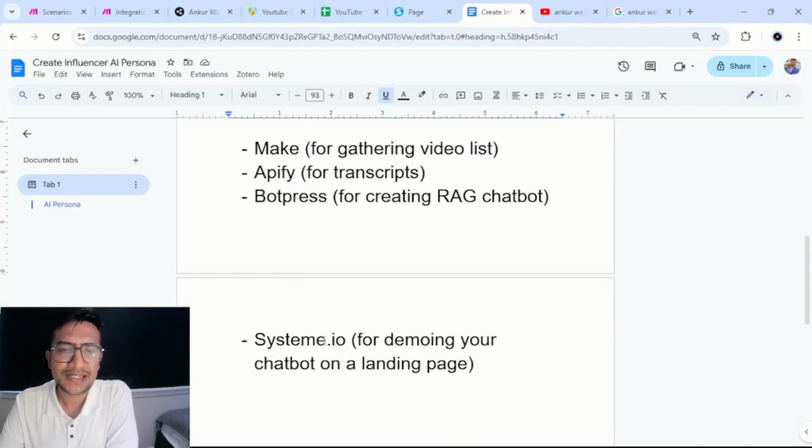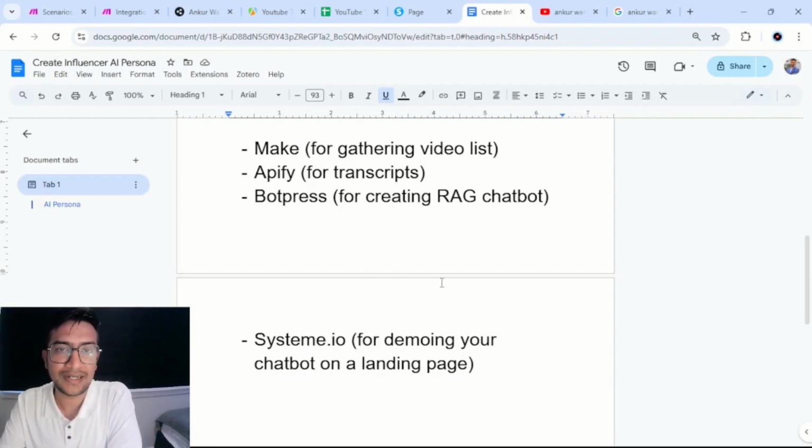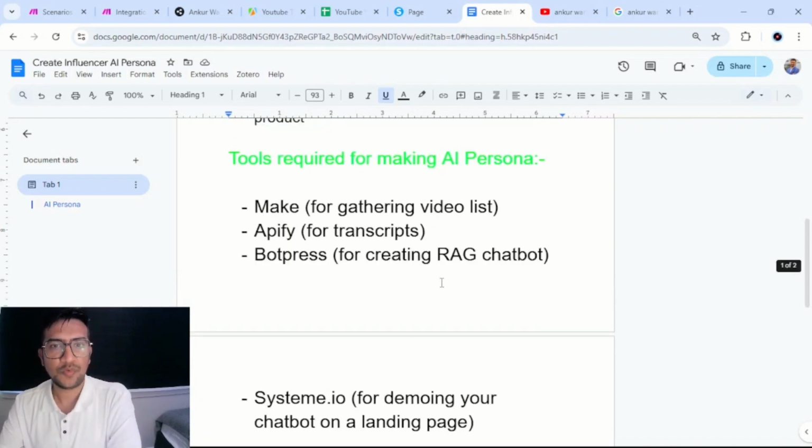And then Systeme.io, it's a tool for sales funnels. You can use this to create your own landing pages. And those landing pages allow you to add the custom script of your chatbot into the landing page so that you could showcase it to whoever you are sending this chatbot to. It is better than using Botpress's chatbot preview. That way, it gives a better feel to the product that you've developed. All right, so now let's move directly into how to build this from scratch.